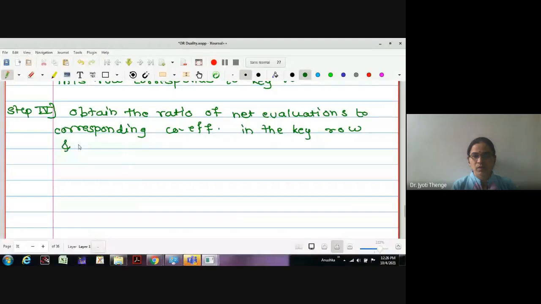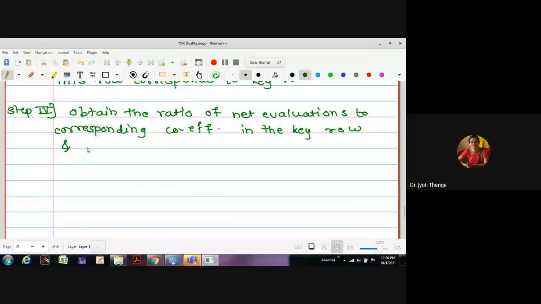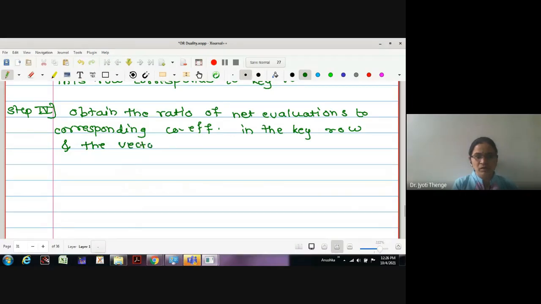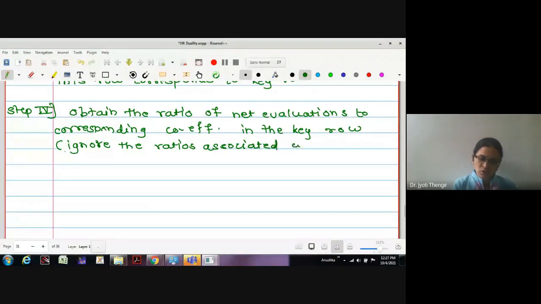Ignore the ratios associated with positive and zero denominators.